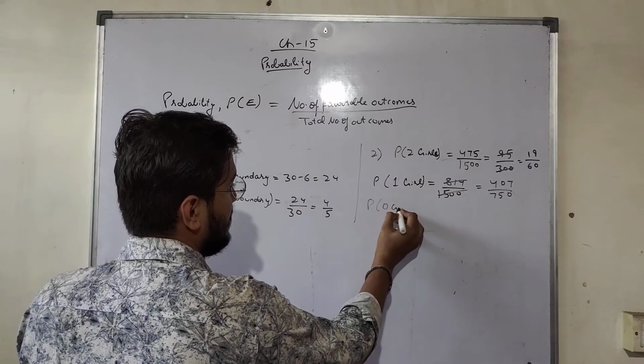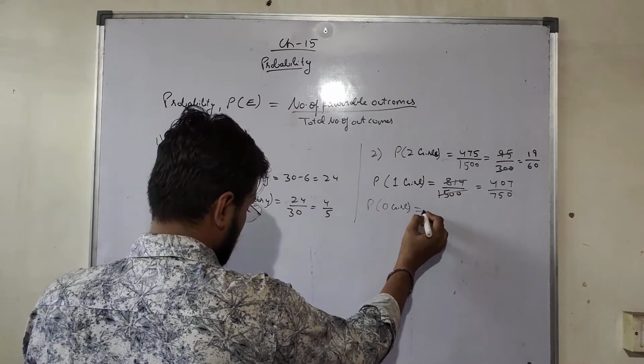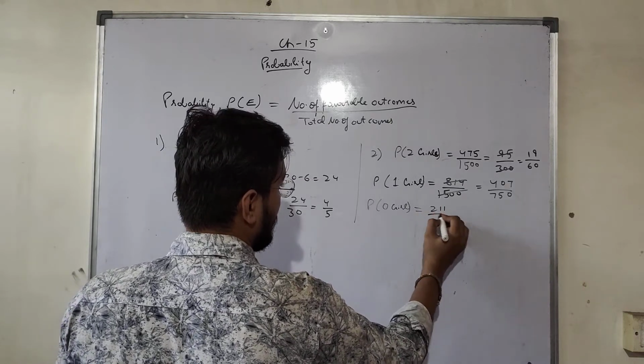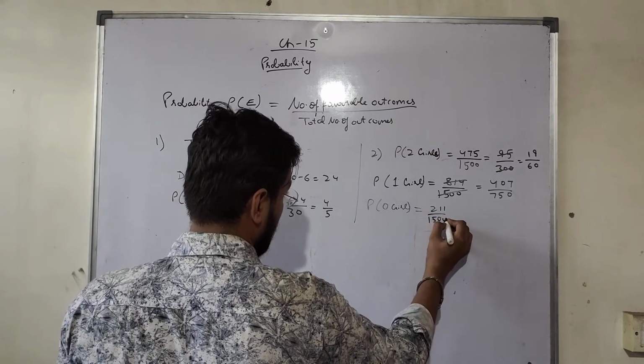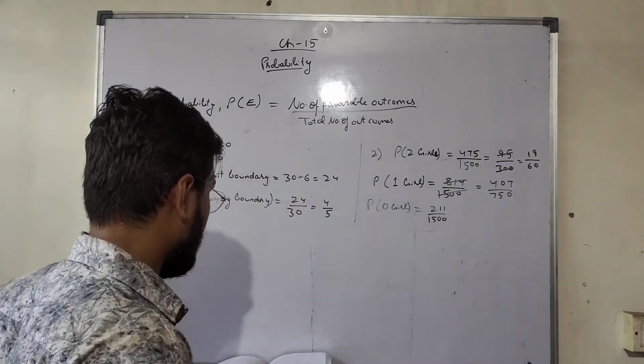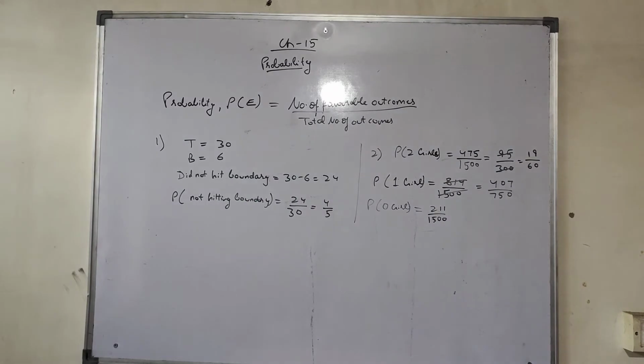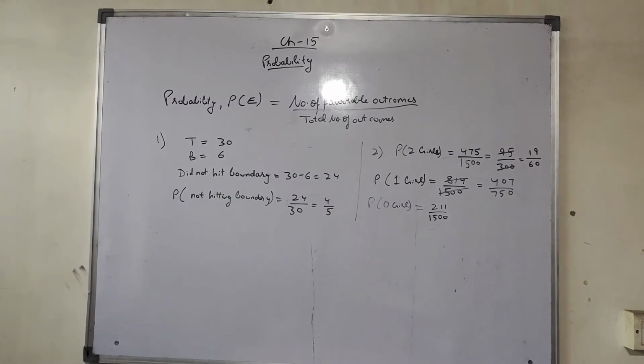Probability of 0 girls is equal to, no girl means 0 girls, so 211 upon 1500. So this is how we are going to do the questions. Please note it down. Next is question number 3.